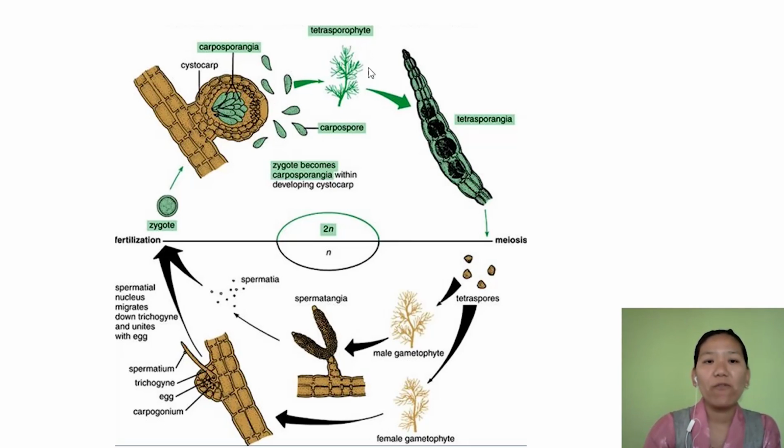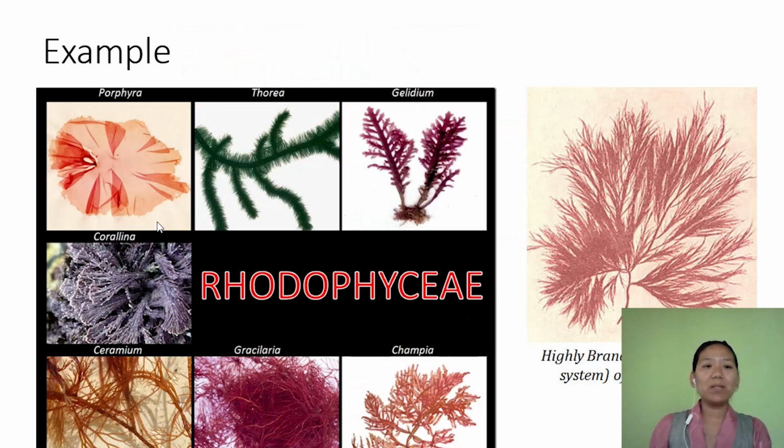It becomes a sporophyte, and in the sporophyte, some cells again undergo meiosis to produce spores. So this is the life cycle. These are asexual spores, and this is sexual reproduction where male gamete and female gamete fuse to form a zygote. Some examples are Porphyra, Thorea, Gelidium, and Gracilaria and so on.